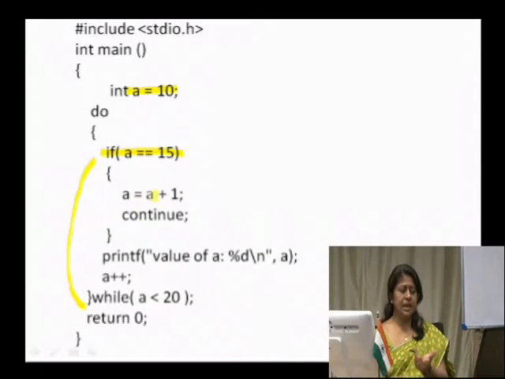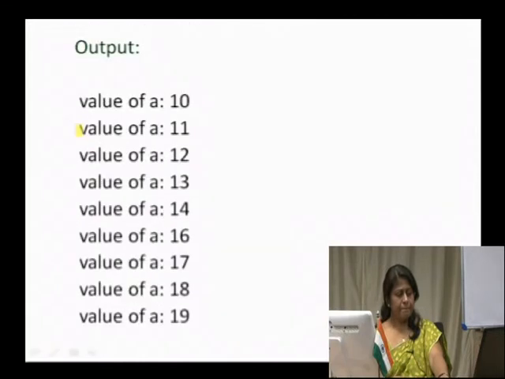What is the value of a? We have told that a is equal to a plus 1, so it would be 16. Then we check whether 16 is less than 20, which happens to be true. So, we get back to the loop body. Now, what is the output of this program? The value of a is printed multiple times, each time incremented by one. So, 10, 11, 12, 13, 14, and you see that the value 15 is missing.